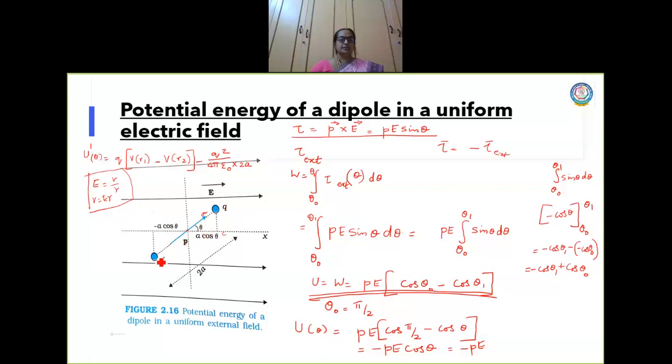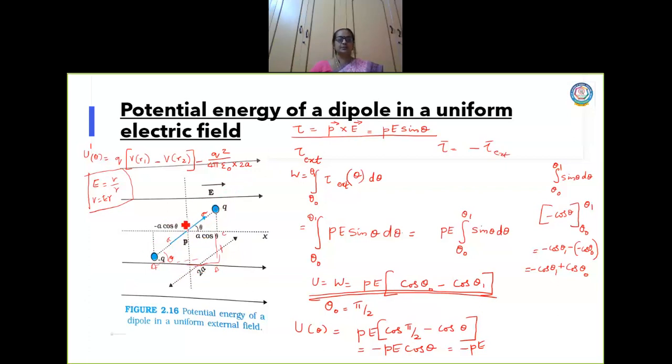But when I consider the full length of the dipole, the length is 2a. Now this is also a. If I consider the angle here and draw a perpendicular distance, consider this triangle now. Let this point be A and let this point be B. Now take cos theta here. Cos theta is this distance, that is AB by 2a. What is AB now? AB will be 2a cos theta.